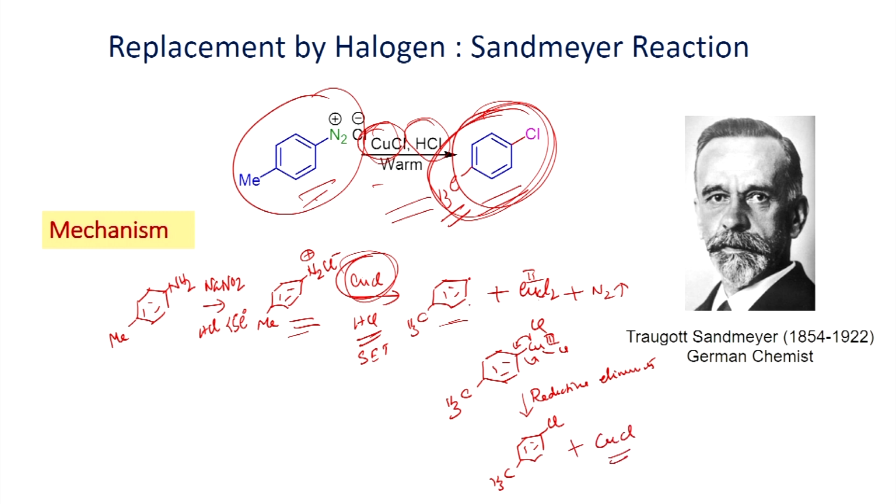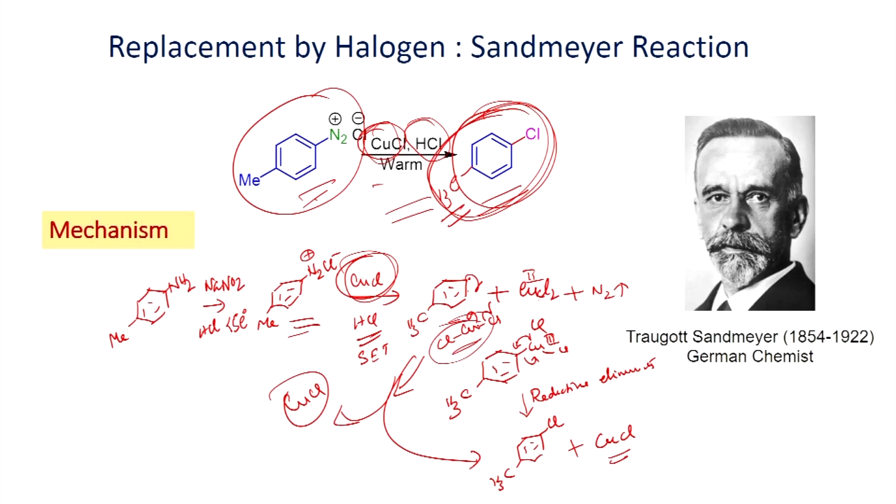On the other hand, this radical also can react and you will be able to get this product where you lose copper 1 chloride. So, there are two possibilities there. Once you form the aryl radical, it can directly react with the copper 2 chloride as shown here. You can convert into the aryl chloride. Alternatively, it can also undergo reaction with the copper 2 chloride, you form copper 3 intermediate. Once you form this one, this can give the product by reductive elimination where you generate copper 1 chloride.